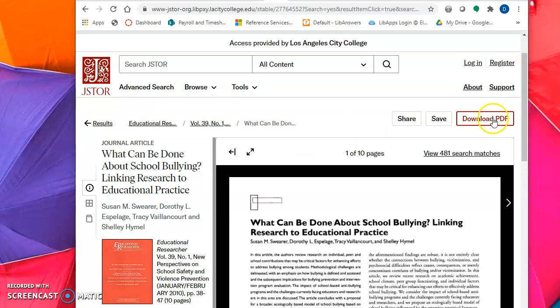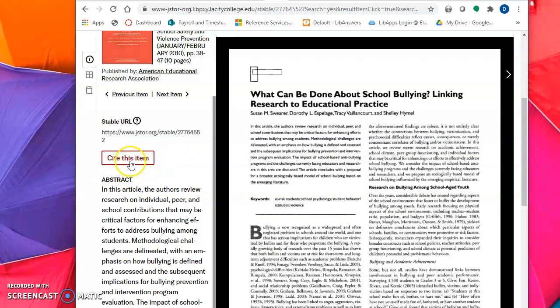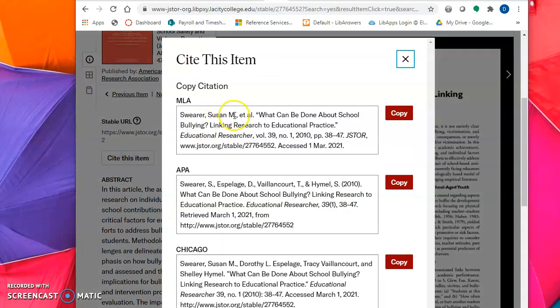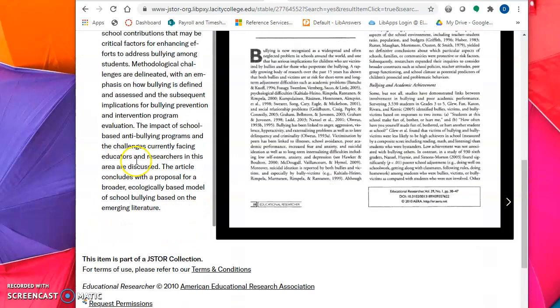So here's where you can download the PDF. Over here on the left-hand side, you have the article, the authors. You can cite this item just by clicking that, going to the MLA. Here's the abstract.